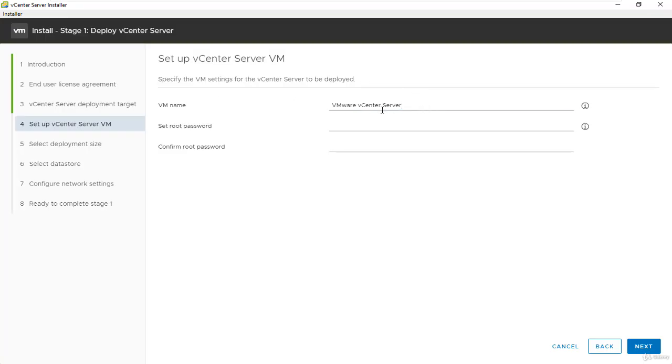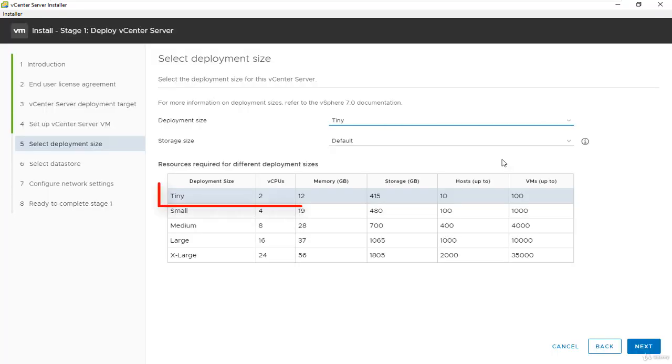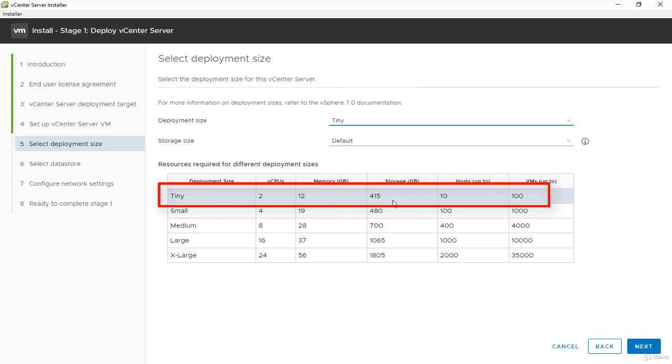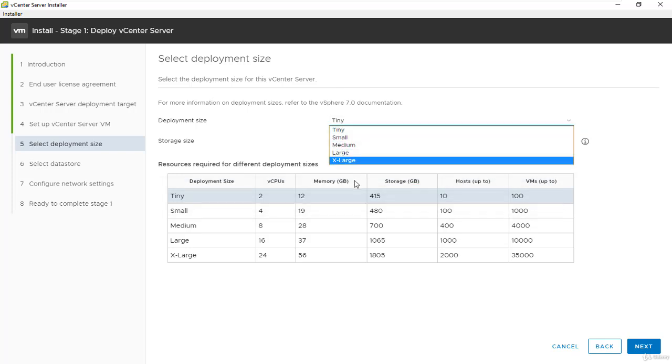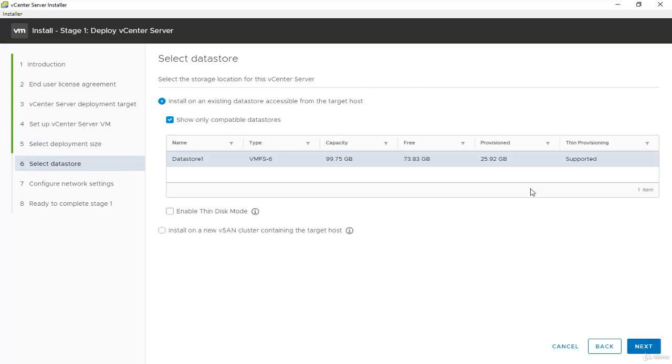And this is the VMware vCenter server. I'm going to say VCSA, and the password for the root account. We'll say next. And we're going to use the tiny version. Here you can define which version you want and the storage size. And we'll click on next.